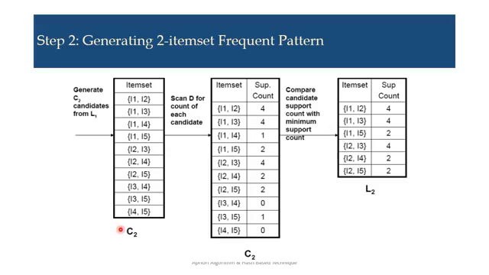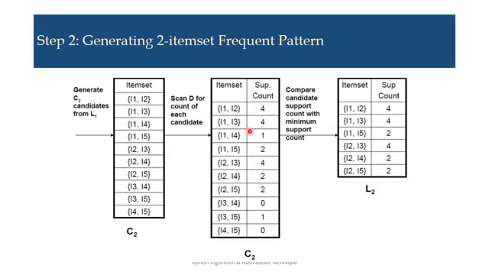Now we have to scan the database D. We cannot say that this C2 is L2. Again I have to check the support count of all the candidates in my main database. So a second time we have to scan the data set for the count of each candidate. While scanning, we have to see how many transactions contain both items together. Out of 9 transactions, I1 and I2 are present together in 4 transactions.